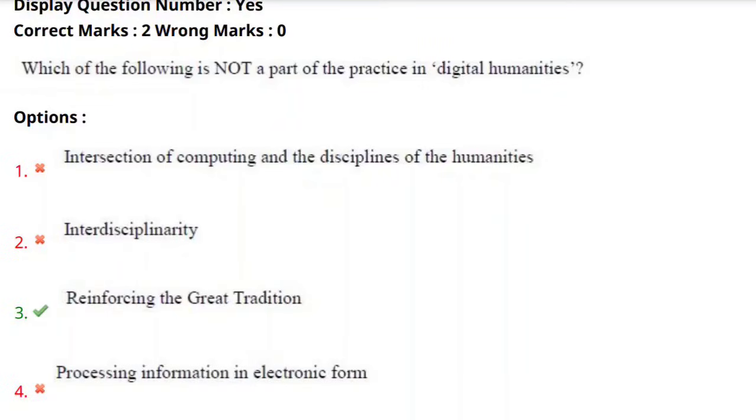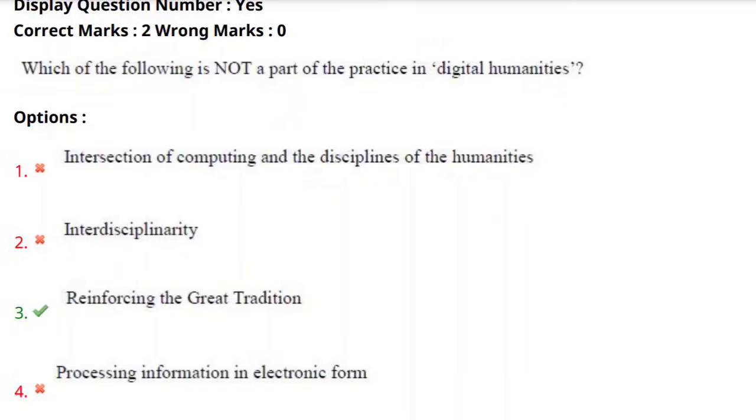The options are: intersection of computing and the disciplines of the humanities, interdisciplinarity, reinforcing the great tradition, and processing information in electronic form. Let's decode these options. Intersection of computing and the disciplines of humanities: digital humanities means combining the humanities with the new digital things.